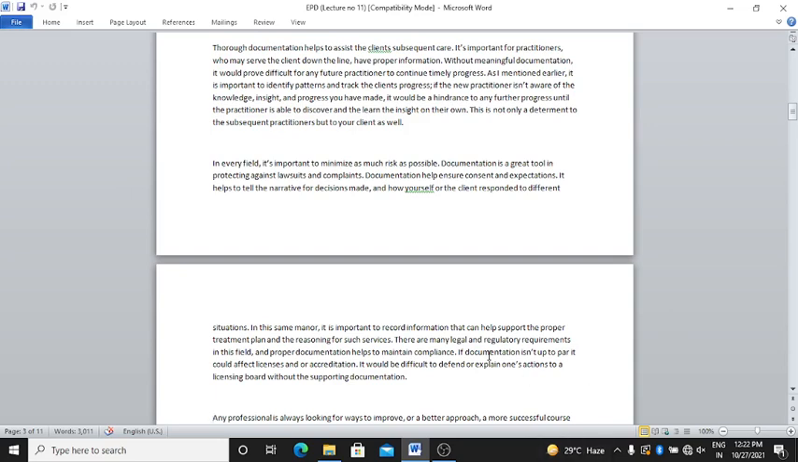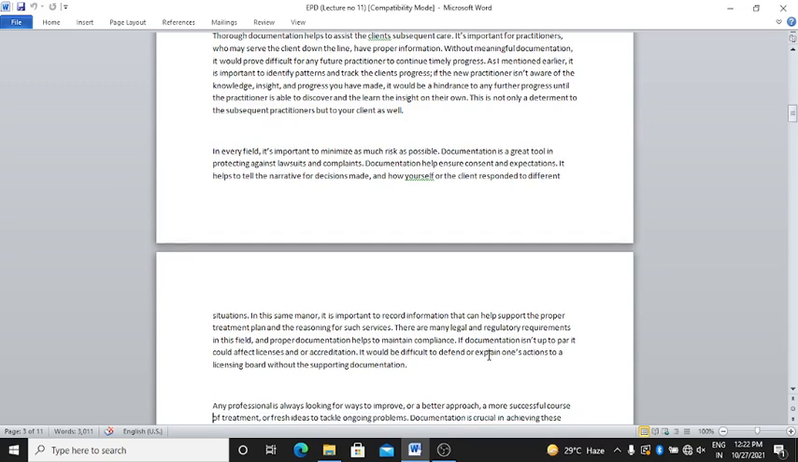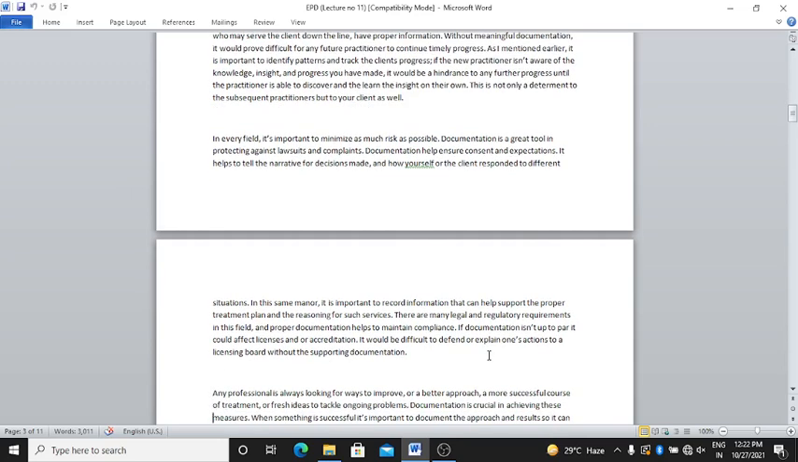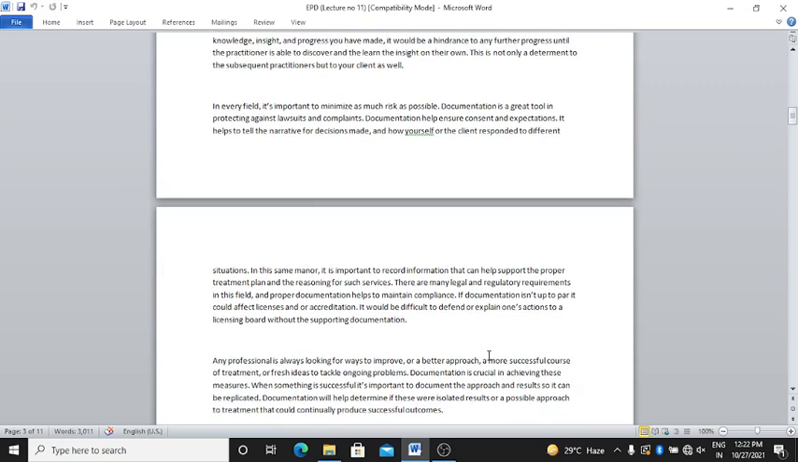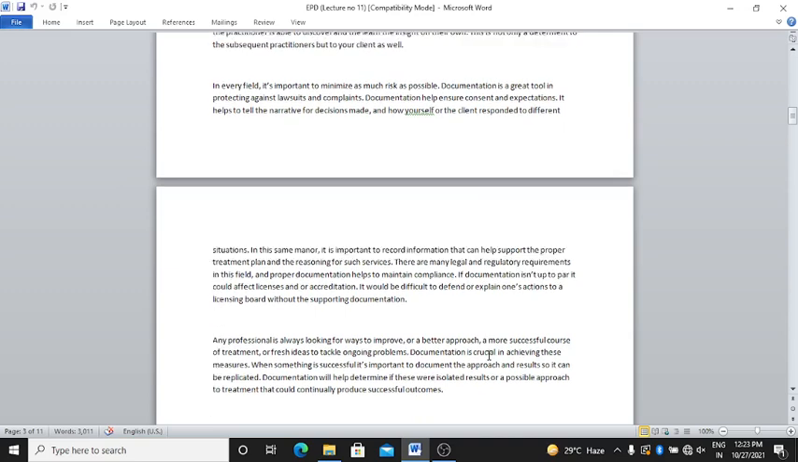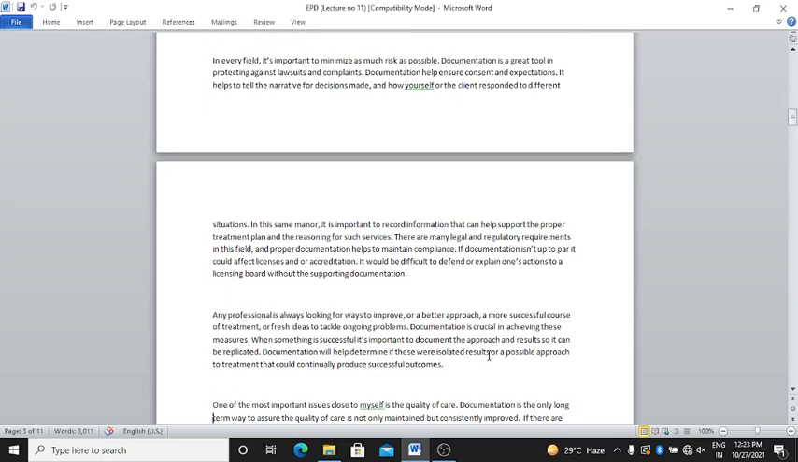Clear? It is important to record information that can help support the proper treatment plan and reasoning for such services. Clear? There are many legal and regulatory requirements in this field, and proper documentation helps to maintain compliance. If documentation is not up to par, it could affect licenses and or accreditation. It would be difficult to defend or explain one's actions to a licensing board without the supporting documents.